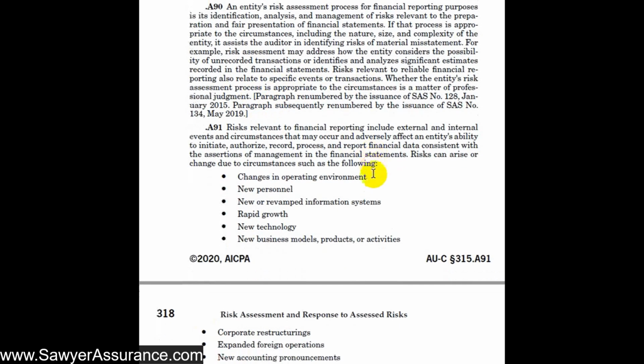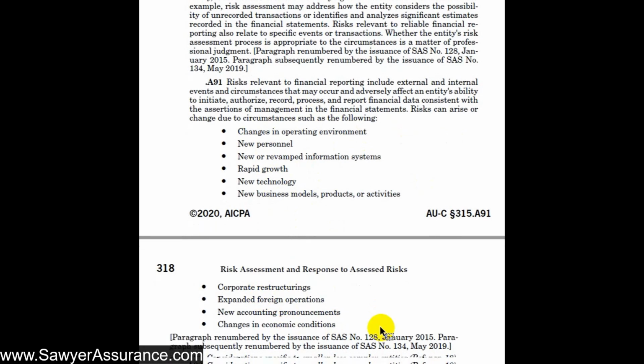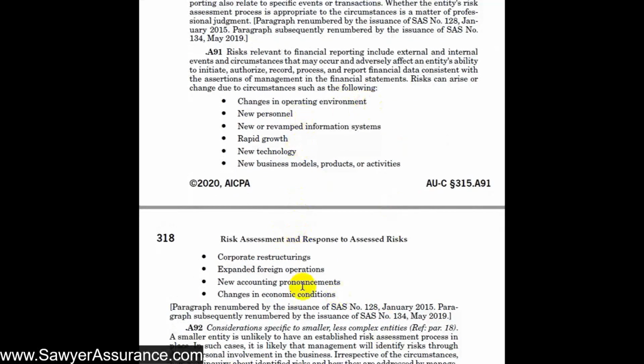to do. And so the risks relevant to financial reporting could include external and internal events and circumstances that may occur and adversely affect an entity's ability to initiate, authorize, record, process, and report financial data consistent with the assertions of management and financial statements. And those risks can arise or change due to the following circumstances, which might be changes in the operating environment, new personnel, new or revamped information systems, rapid growth, new technology, new business models, corporate restructuring, expanded foreign operations, new accounting pronouncements, and changes in economic conditions. So each of these things might cause some complexity in the organization that would turn normal routine transactions into very complex transactions. And that would, of course, be a risk to the financial reporting.